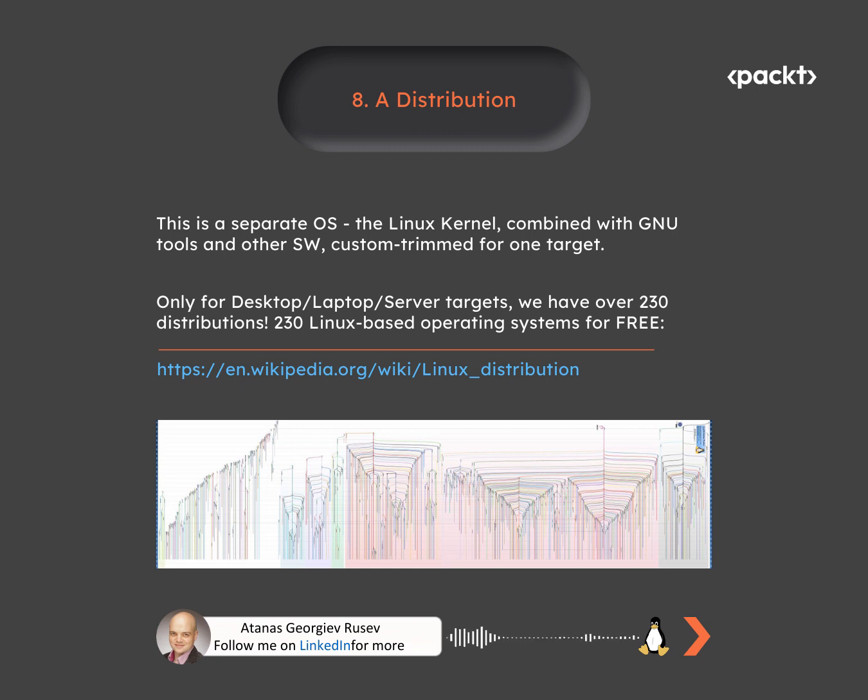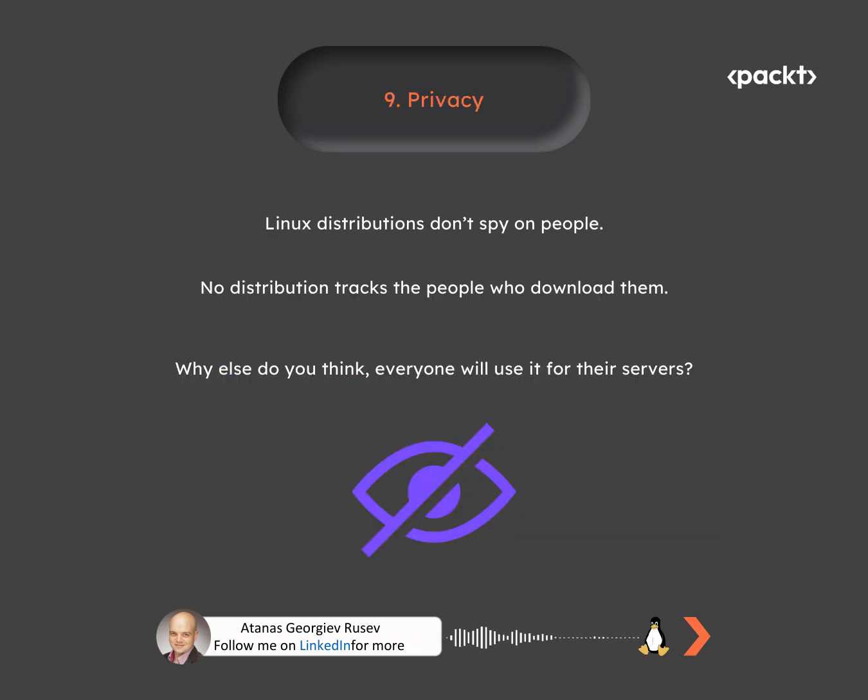How many millions of users should they have so that this whole ecosystem exists and makes sense to be developed? If nobody uses them, nobody will develop. Instead, businesses earning billions of dollars yearly are supported by this. I will soon make another video presenting the companies that make this brutal amount of money, short and precise, with numbers. Another reason for the development, usage and spread of Linux is that no Linux-based operating system spies on its users.